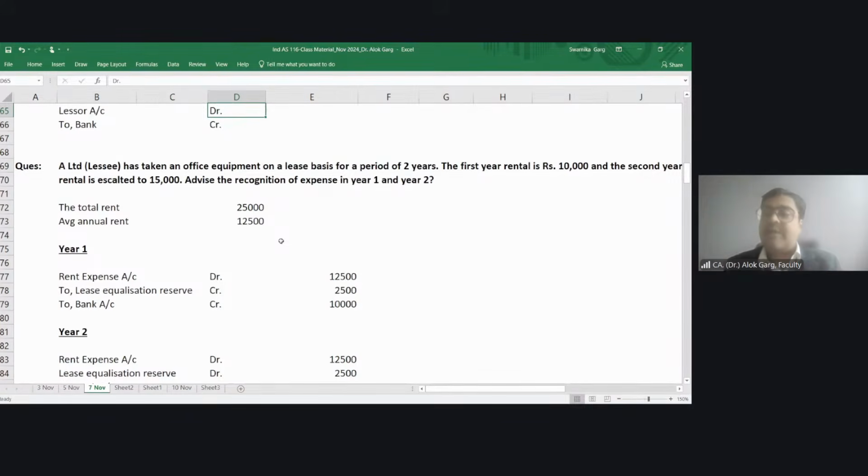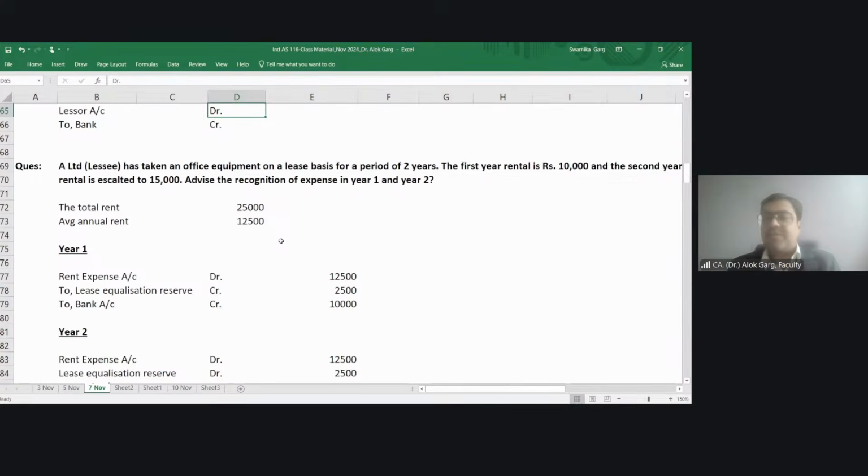So how will you recognize the rent expense here? You will aggregate the total rental. What is my total rent in 5 years? Because I have entered into a 5 year contract, I have to pay 5 plus 6 plus 7 plus 8 plus 9. Whatever amount comes, you will divide by 5.